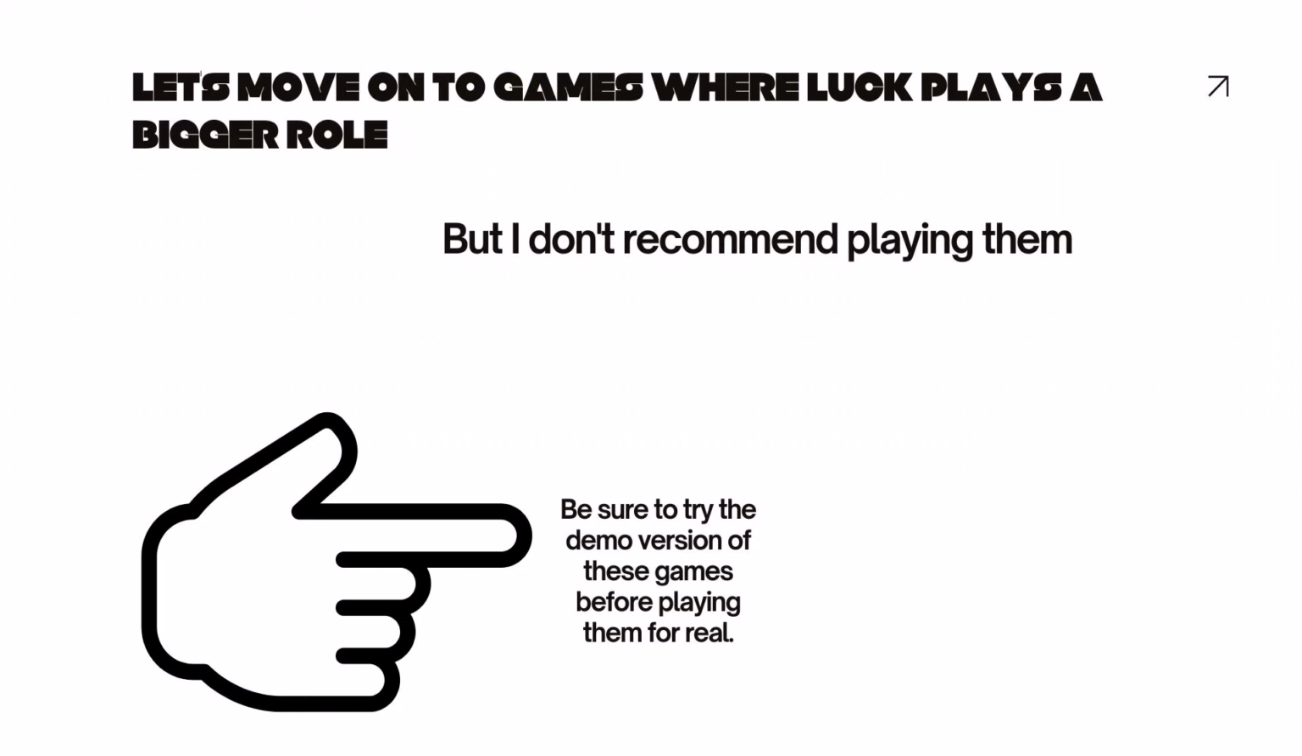Let's move on to games where luck plays a bigger role, but I don't recommend playing them. Be sure to try the demo version of these games before playing them for real.